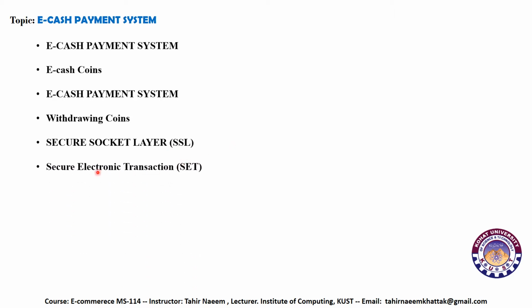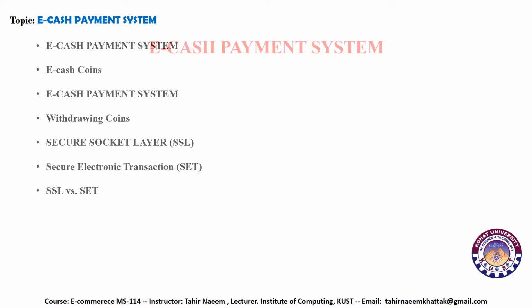Then we will discuss Secure Electronic Transaction, also known as SET. Then we will compare SSL, or Secure Socket Layer, with SET.